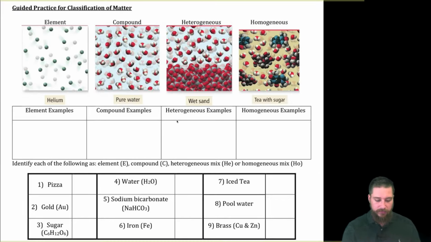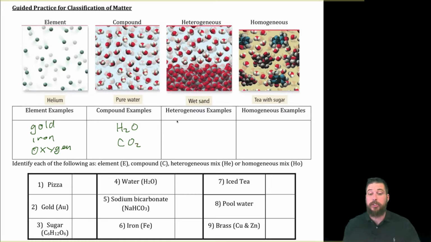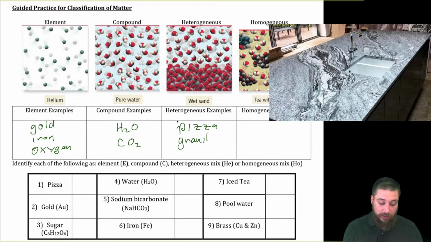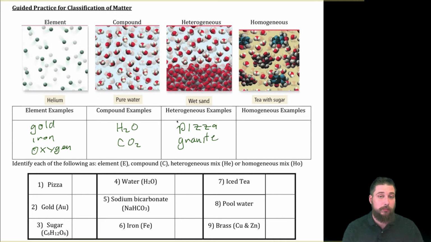So examples of elements might be gold, iron, oxygen gas, and some examples of compounds might be water or carbon dioxide. Some examples of heterogeneous mixtures might be pizza, granite. If you happen to have granite countertops, go look at them. You can see the differences. You can see like the little specks and things within there. And then some examples of a homogeneous mixture. Salt water is a good example.